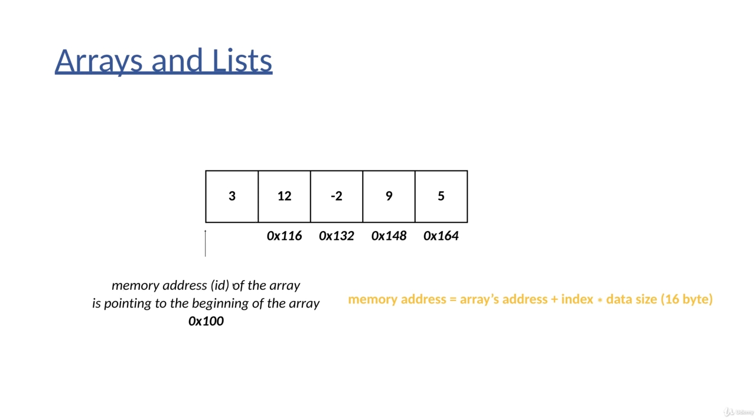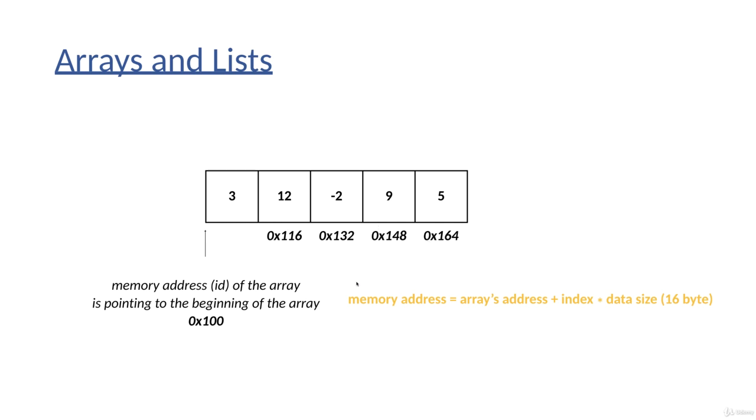The memory address or the ID of the array is pointing to the beginning of the array. For example, the address of the array is 0x100. Then we have 5 items in the one-dimensional array, and because they are stored right next to each other in the memory, we can calculate the address of these items quite easily.